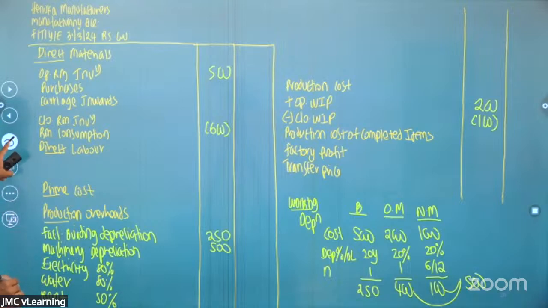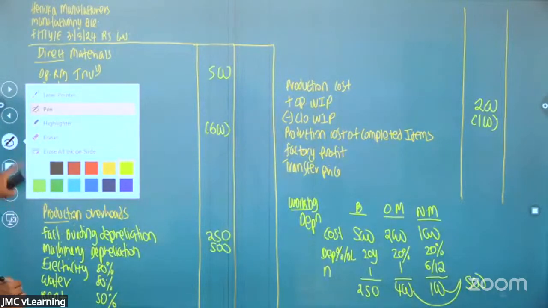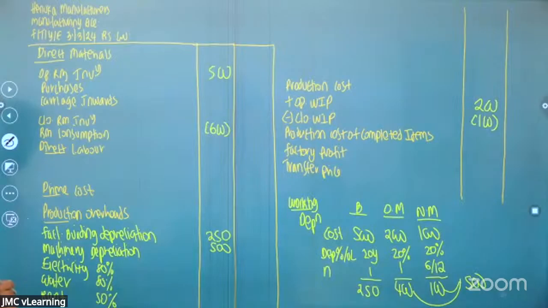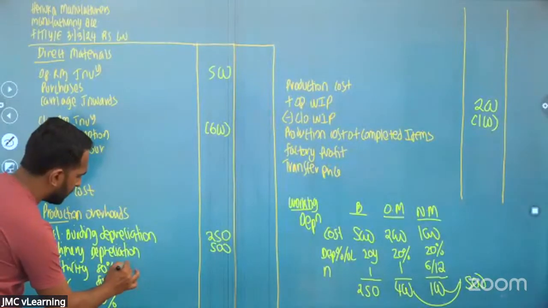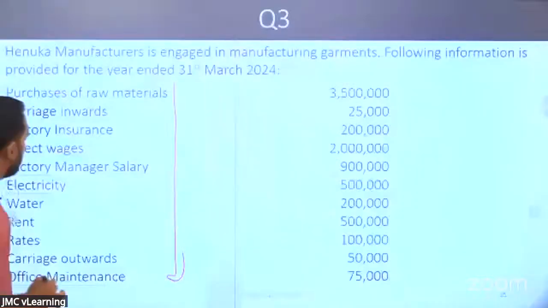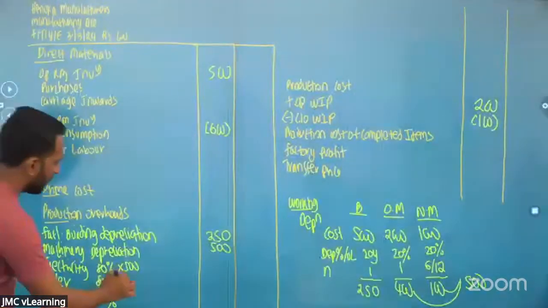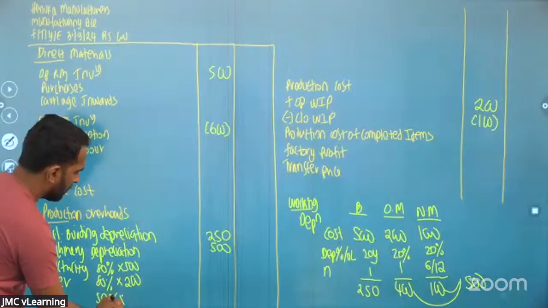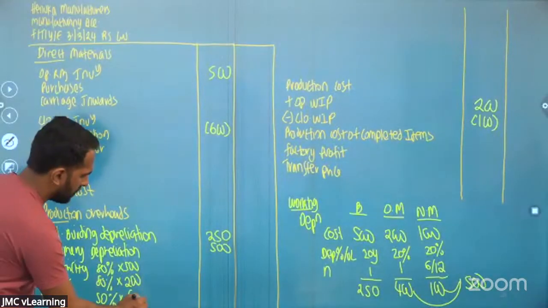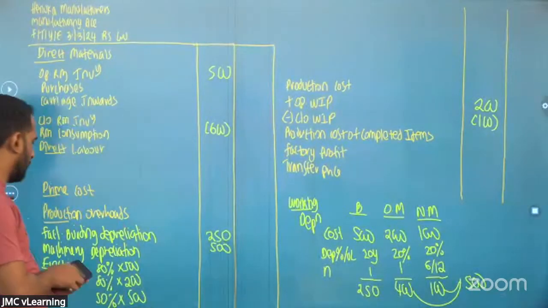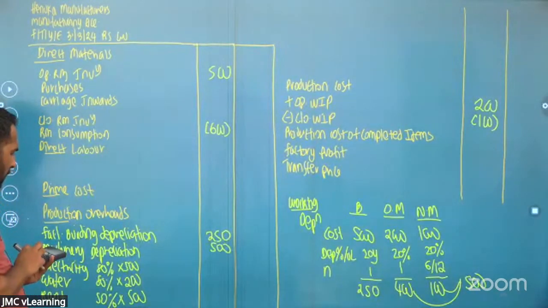Then we'll do the calculation. Electricity expense is 500, water 200, rent 500. So we'll just take our share. Others will be recognized in the admin expense.